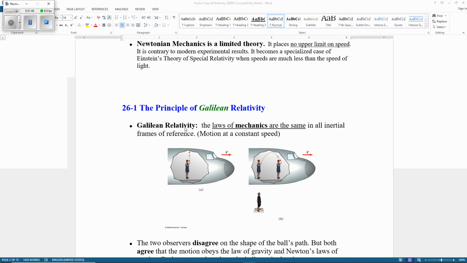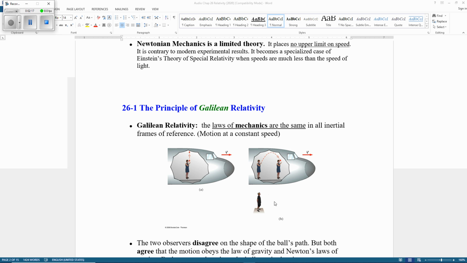Classical relativity, also called Galilean relativity, states that the laws of mechanics are the same in all inertial frames of reference. So note the inertial frame of reference: that is motion at a constant speed.